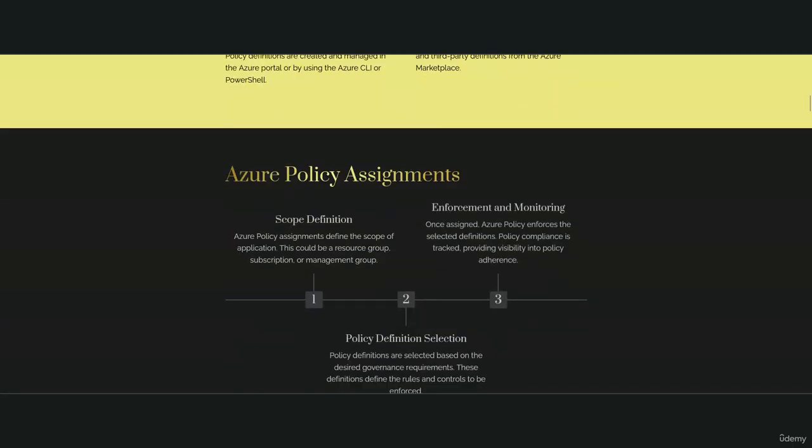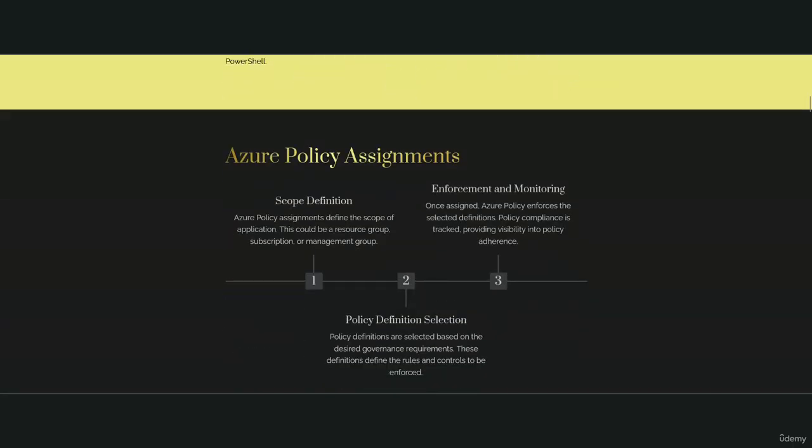Azure Policy Assignments. Scope definition. Azure Policy Assignments define the scope of application. This could be a resource group, subscription, or management group. Policy definition selection. Policy definitions are selected based on the desired governance requirements. These definitions define the rules and controls to be enforced. Enforcement and monitoring. Once assigned, Azure Policy enforces the selected definitions. Policy compliance is tracked, providing visibility into policy adherence.